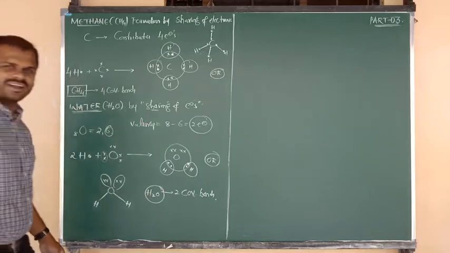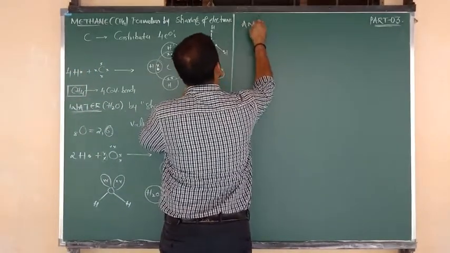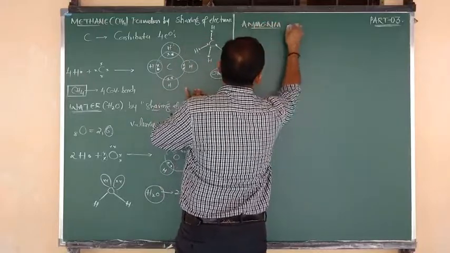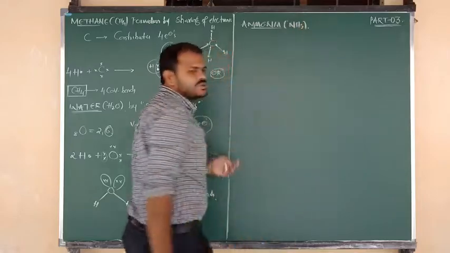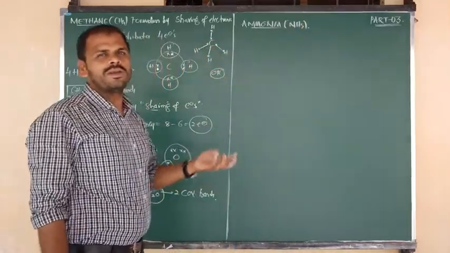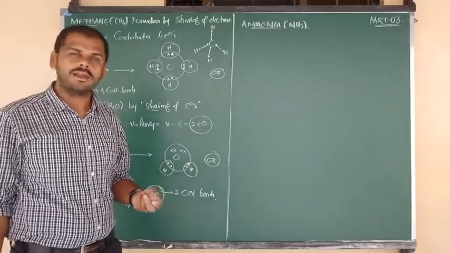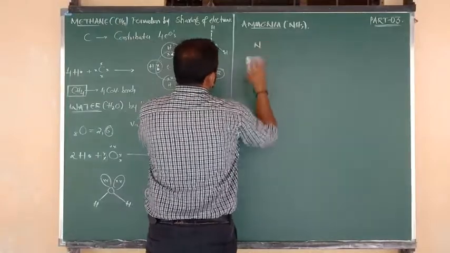Another very important and interesting molecule is the ammonia. What is the formula of ammonia? Formula of ammonia is NH3. It is also a covalent molecule. Same thing, it can be formed by the mutual sharing of an electron pair. Let us see how. So central atom is nothing but nitrogen.